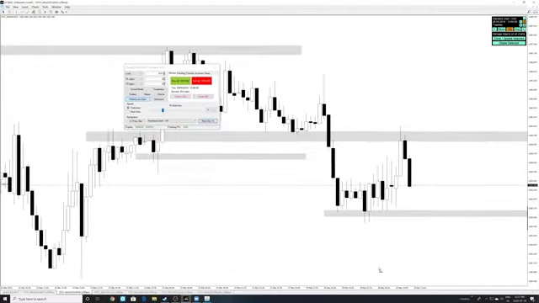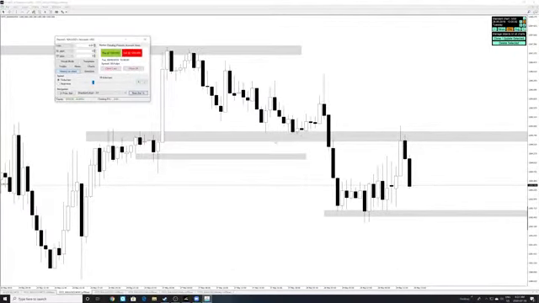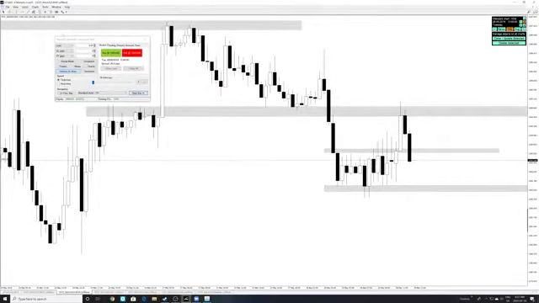Let's take a look on the 30-minute. Yeah, so on the 30-minute, we basically tapped into a resistance right over here. And I may be wrong, but it seems like price is doing a fake out, right? I don't know if you guys agree with me here, but I think we're doing a fake out over there to continue moving down.